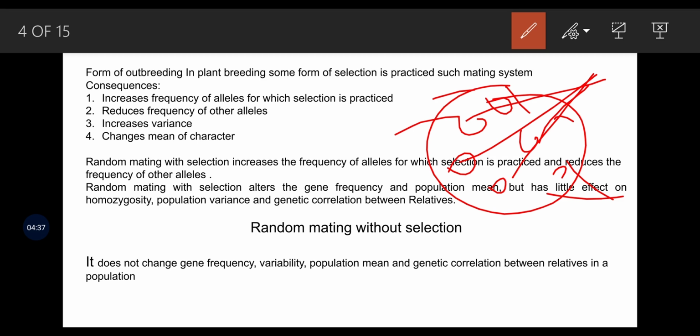Random mating with selection increases the frequency of alleles for which selection is practiced and reduces the frequency of other alleles. It alters the gene frequency and population mean but has little effect on homozygosity, population variance and genetic correlation between relatives. The second type is random mating without selection. Here there is no change in gene frequency, variability, population mean, or genetic correlation between the relatives in the population.